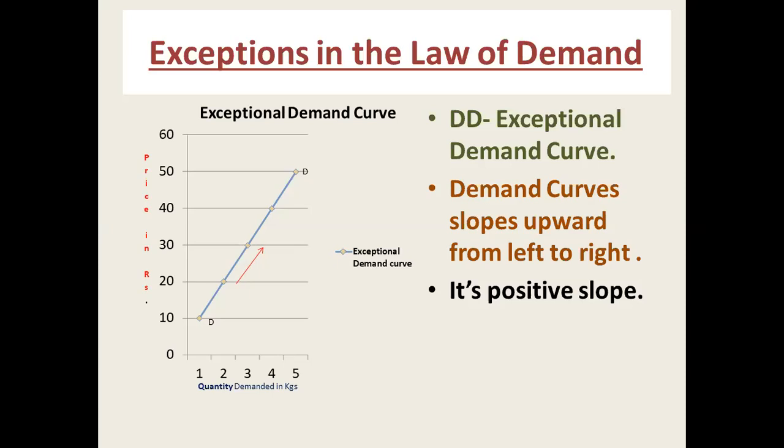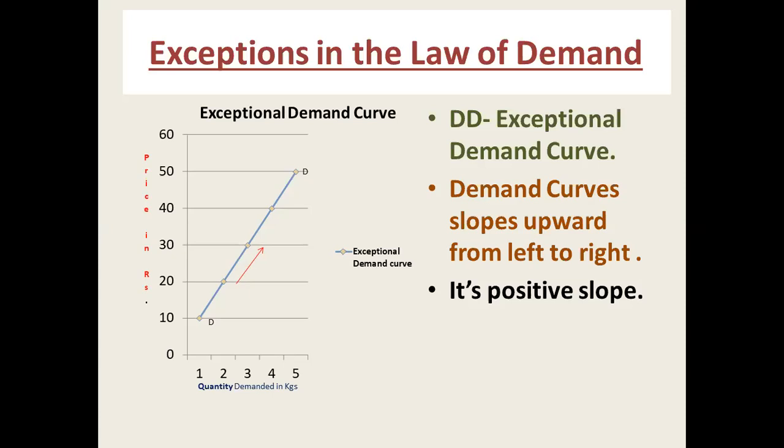The demand curve slopes downward from left to right. I want all students to please understand these things. The demand curve always slopes from left to right, and this curve explains the inverse relationship. But we know that sometimes, as an exception to the law of demand, there is a direct relationship between demand and price.